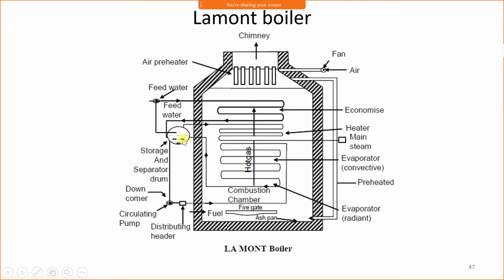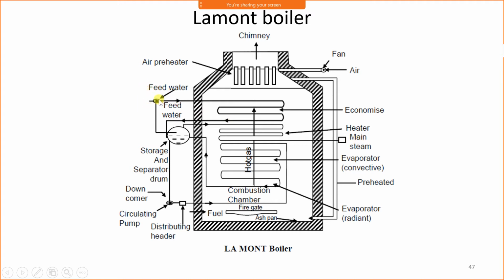Then water is stored in the drum, then that water enters the evaporator where it is heated and converted into steam, and steam again returns to the boiler drum. Then steam from the boiler drum enters the superheater, where it gets superheated and the superheated steam is supplied to the turbine.